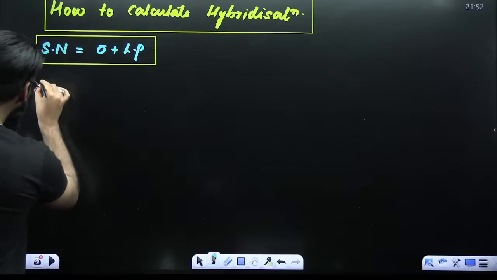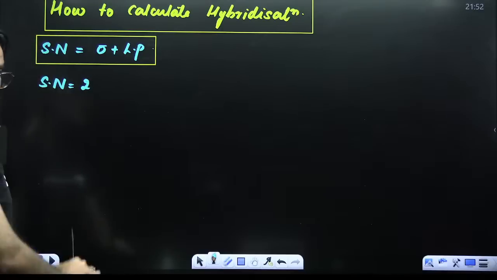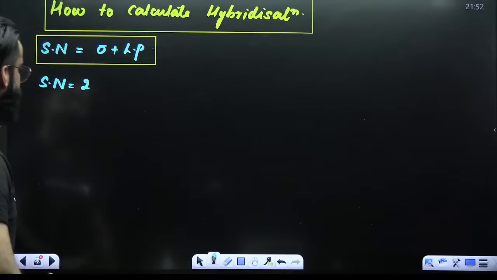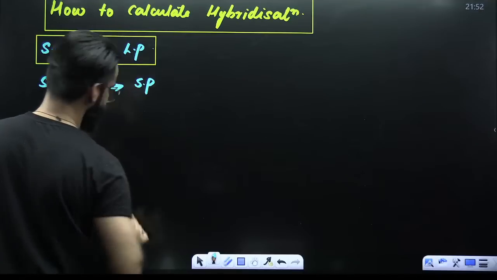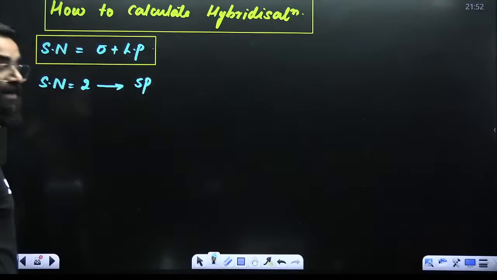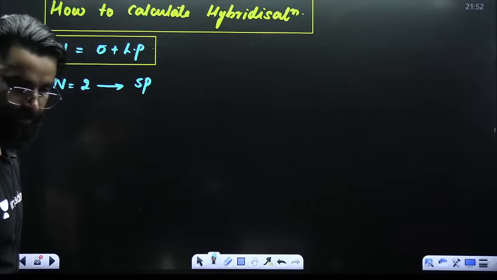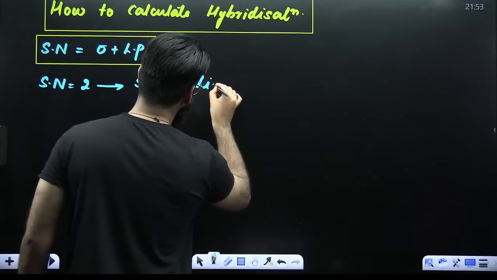Remember, if the steric number comes out to be 2, hybridization involved is going to be sp. The geometry predicted through hybridization is going to be linear.